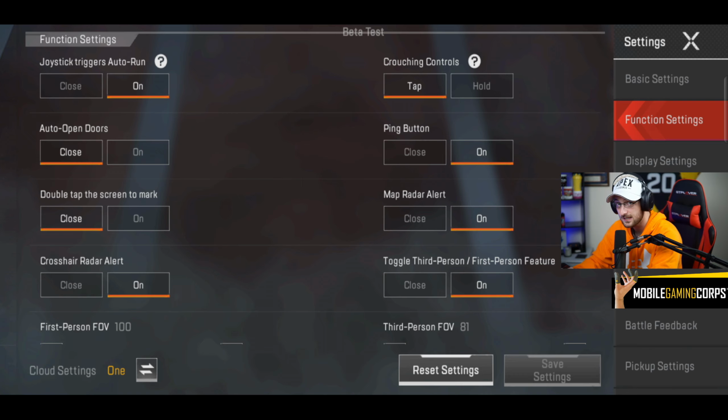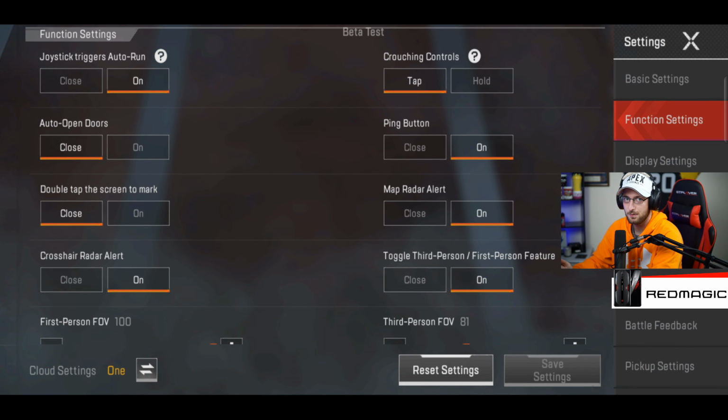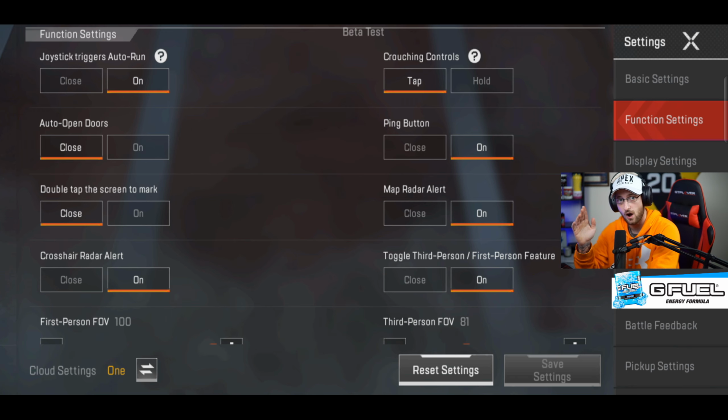Function settings. Now these are the most important part of the game, so these are probably the best settings for any function settings. Joystick triggers auto run, I've got that on. Crouching controls on tap. Auto doors, turn that off. You don't want auto opening doors.